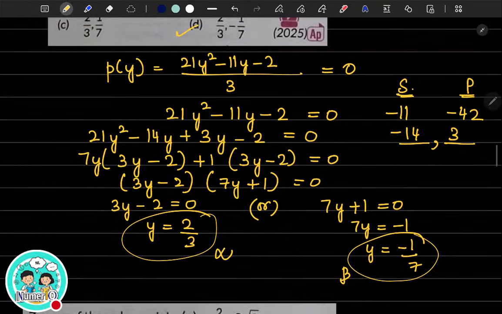Let me know if you have got it. Do it yourself. The zeros of the given polynomial are 2 by 3 and minus 1 by 7. Have you got it? Yeah, sure. Definitely.